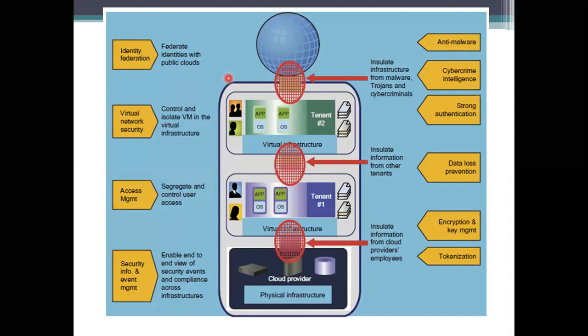And coming to the right side of the arrow boxes, these are the functions and actions applied between the tenant environments, the provider and the global communications. Here the first three will be done between the public cloud and then tenant 2. And if you want to take tenant 1 and tenant 2 into action,